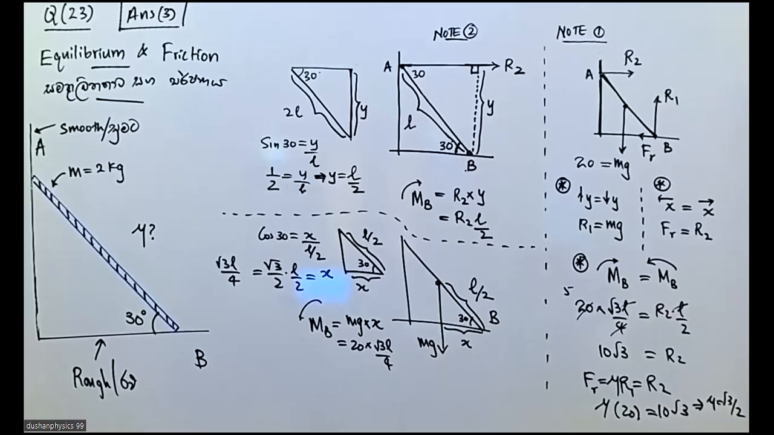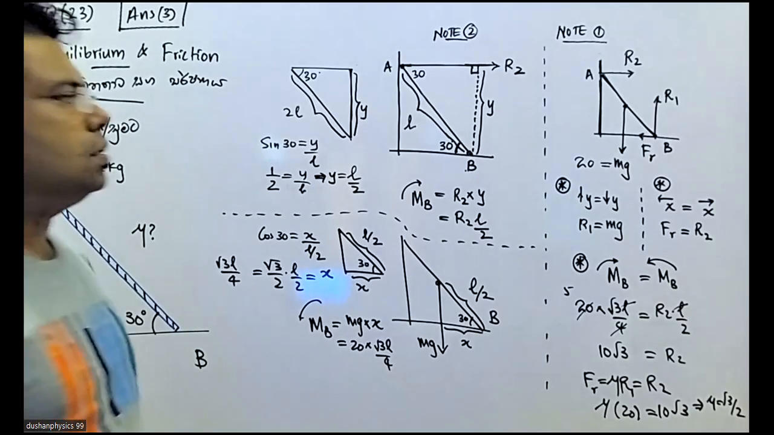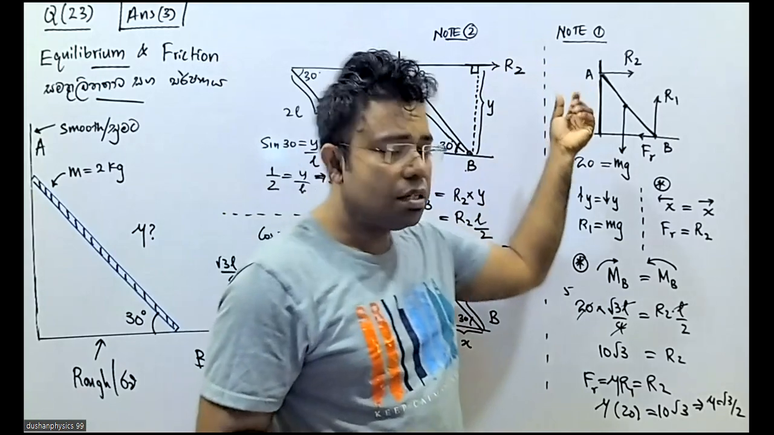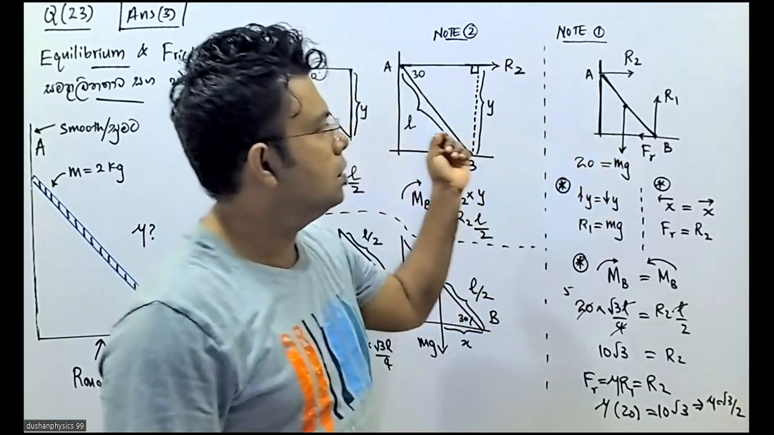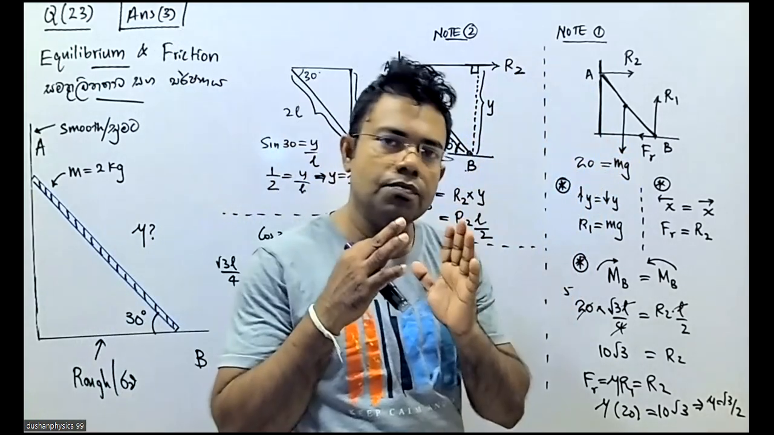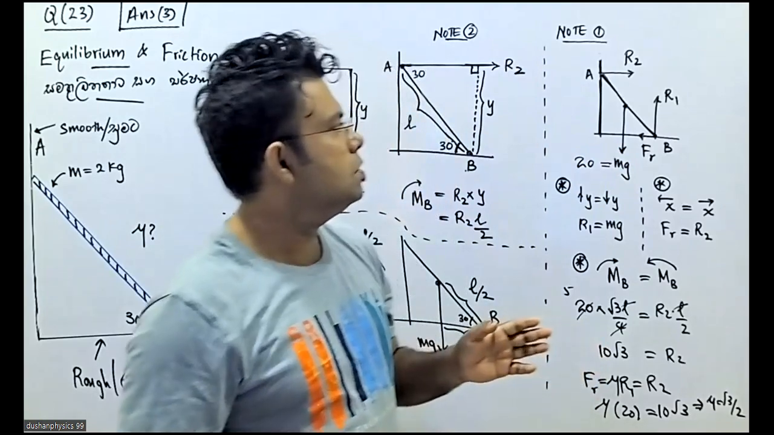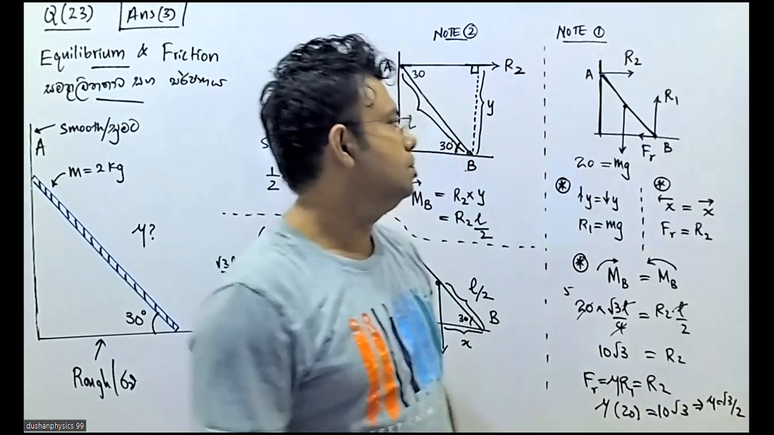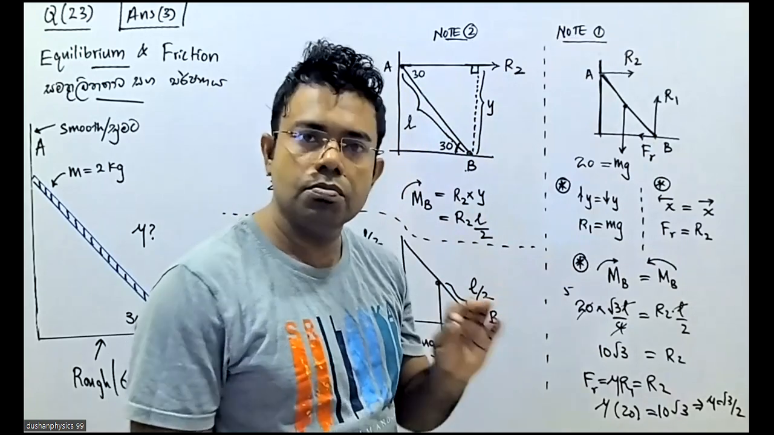It's pretty easy question. Let's analyze the question. This is the important point. What is that? You should be able to mark the forces. What are the forces? Smooth wall: only reaction, because there is no friction on smooth surfaces.